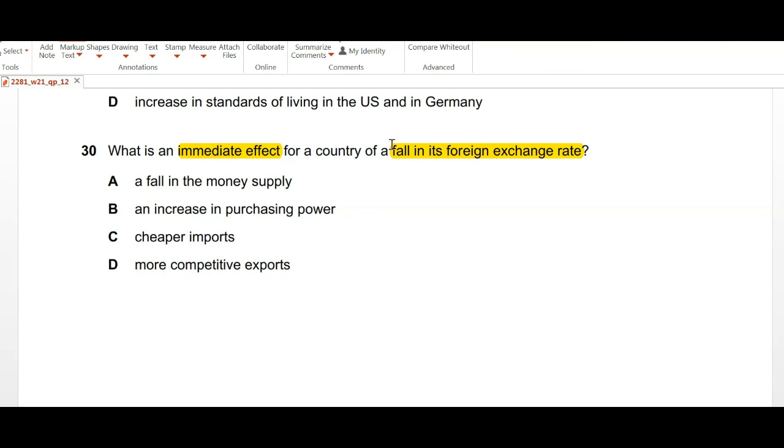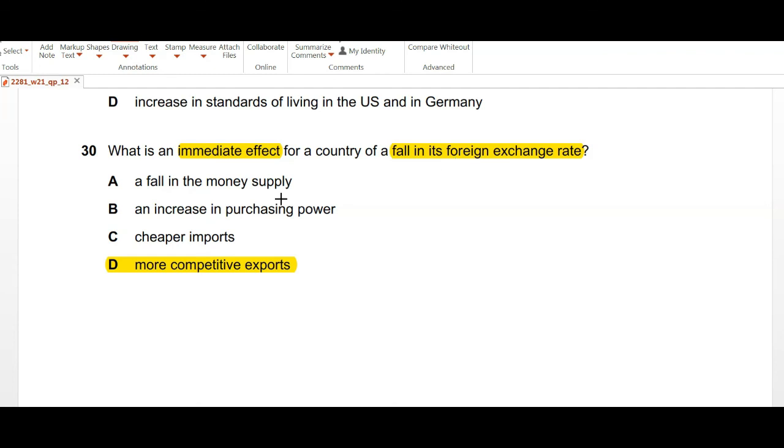So the immediate effect for a country of a fall in its foreign exchange rate should be something related to an increase in exports, or your exports becoming more attractive. Looking at the options, we have a fall in the money supply, not really connected. Part B, an increase in purchasing power, cheaper imports, more competitive exports.